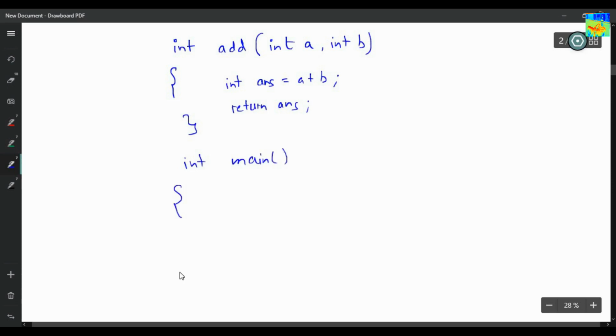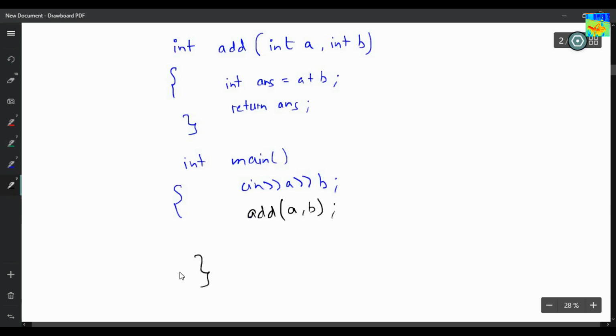Our aim is to add two numbers. So I will take two numbers as input, and for finding the summation, I will call the add function. So add, and I have to give add two numbers, add A comma B. Okay. Now this thing is wrong.